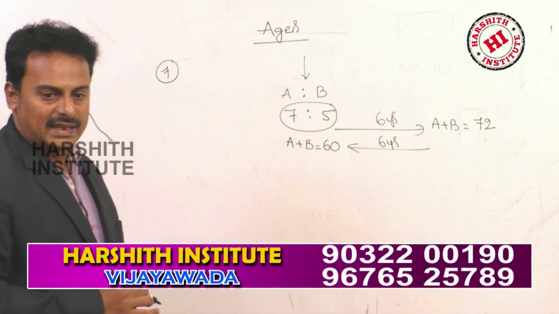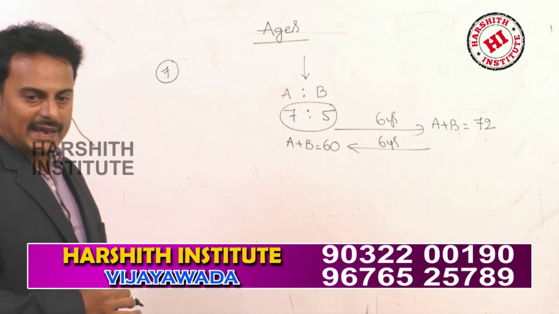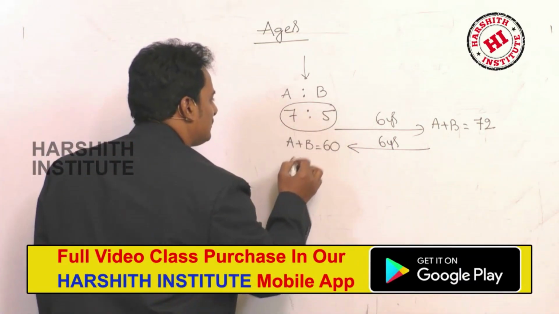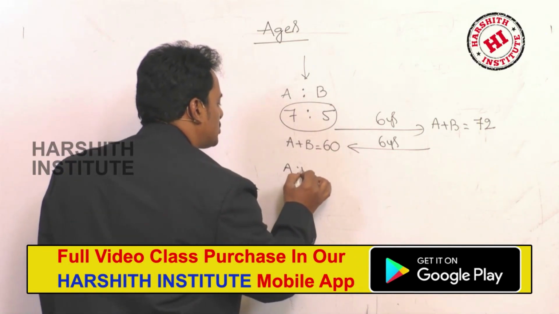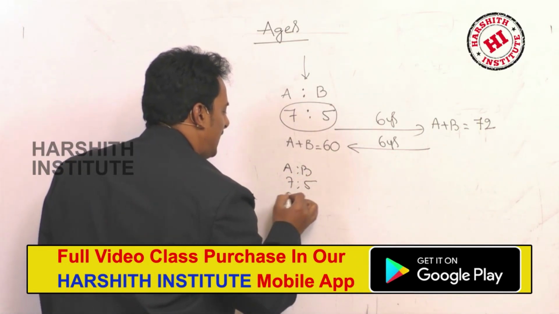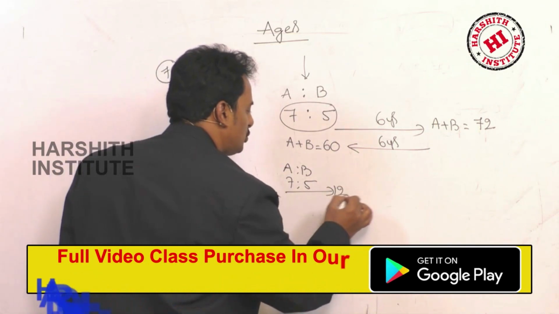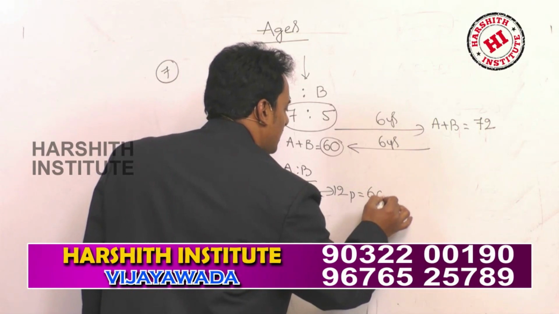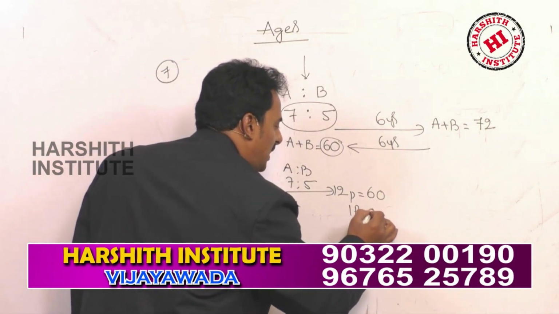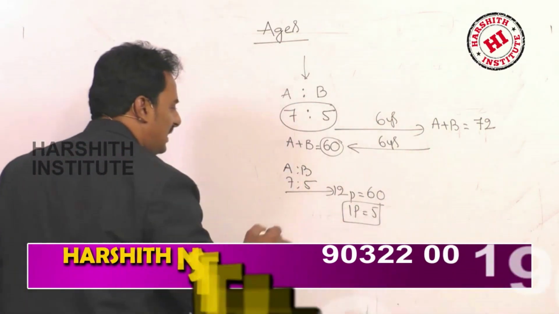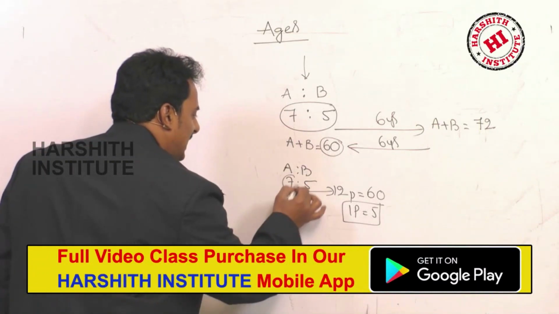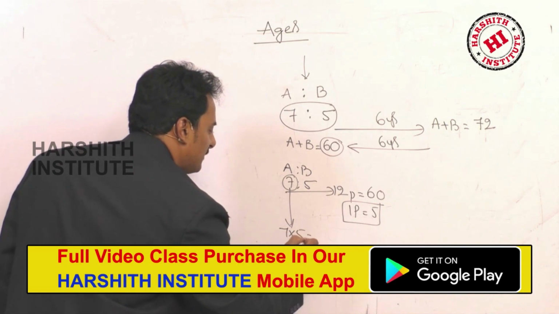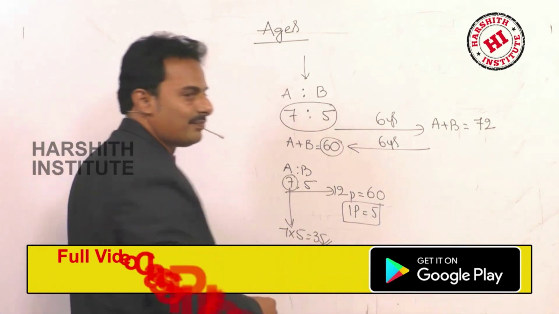So, he is asking, find the age of A. Total parts, A is to B, 7:5, total parts 12. Total sum of their ages is 60. Each part is 5. He is asking, what is the age of A? 7 parts. So 7 fives are 35 years.